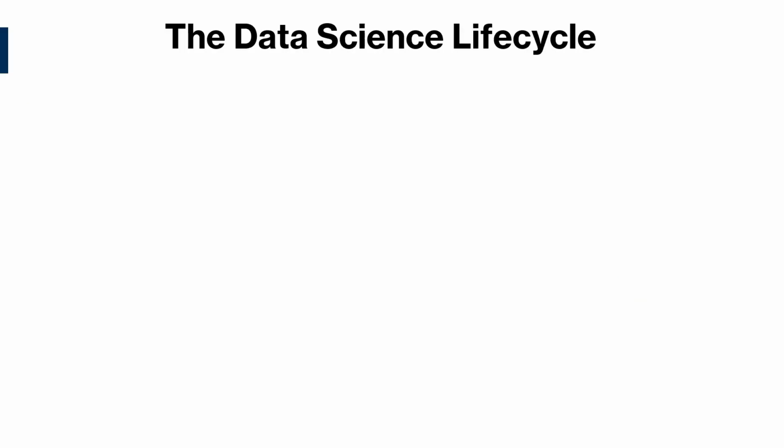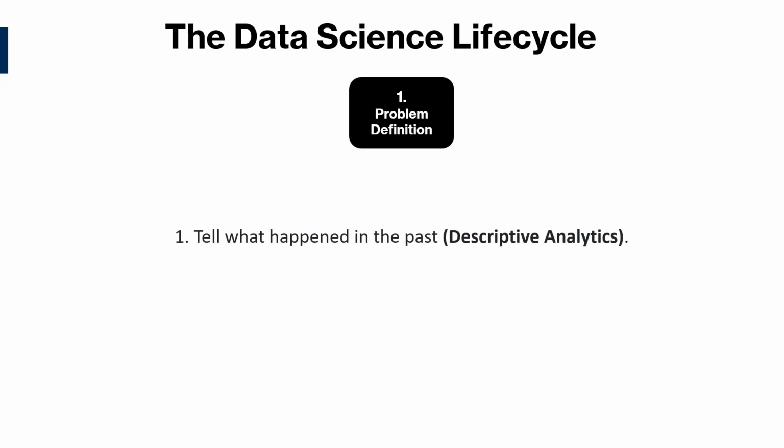The first step is problem definition. This is when the data scientist works with their customers to understand the business problem and define clear project goals. Domain expertise and curiosity can help data scientists avoid answering the wrong question. So there are four main types of problems that data scientists can solve. First is what's called descriptive analytics, where the data scientist can tell what happened in the past.